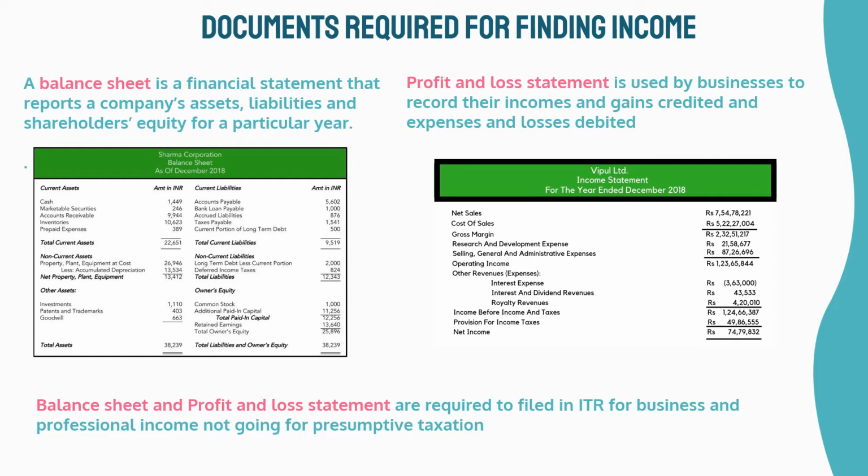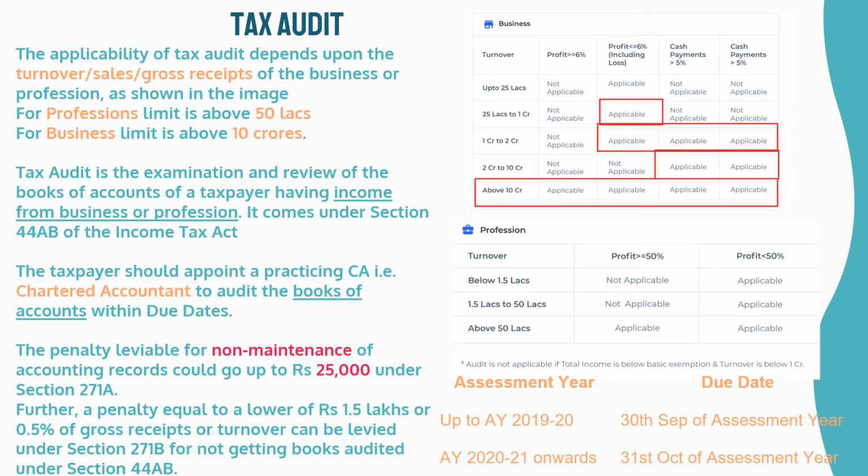A balance sheet is a financial statement that reports a company's assets, liabilities and shareholders' equity for a particular year. Profit and loss statement is used by businesses to record their incomes and gains credited and expenses and losses debited. Balance sheet and profit and loss statement are required to be filed in ITR for business and professional income not going for presumptive taxation. At times the Income Tax Department wants the books to be audited.